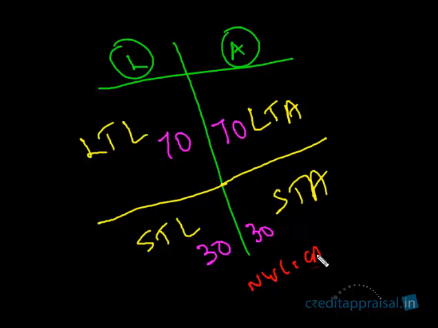NWC we calculate as current assets minus current liabilities. So current assets is the short term assets, 30. Current liabilities is short term liability, 30. So in this case the NWC is 0.